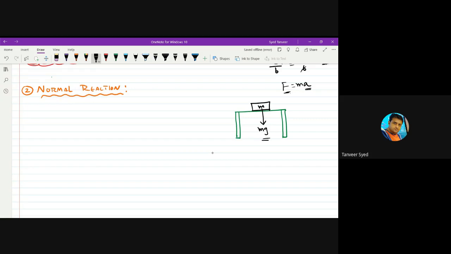It should fall down. Does it fall down? If you place a body on a table and don't do anything to it, leave it, it will be there forever, literally, unless you do something. But from this force, it must get accelerated and fall down. It is not falling down. It is not falling down means, is acceleration 0 or force 0?